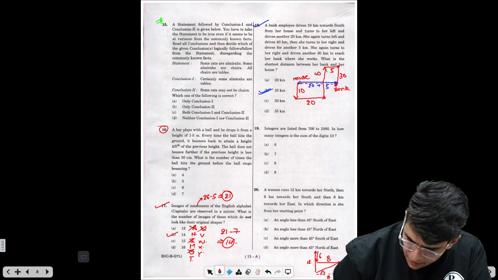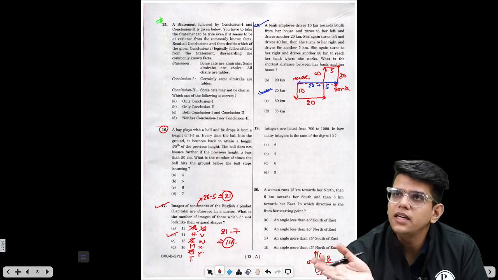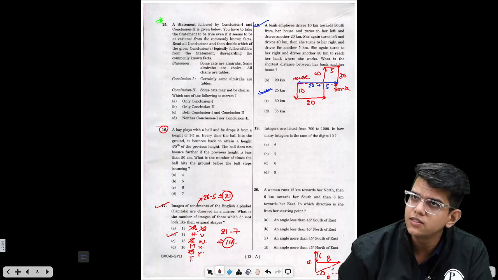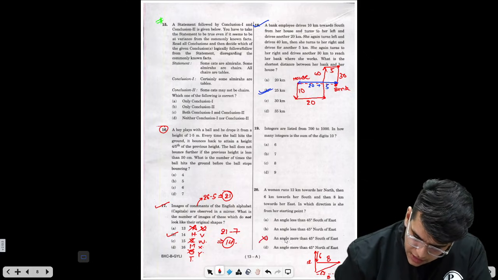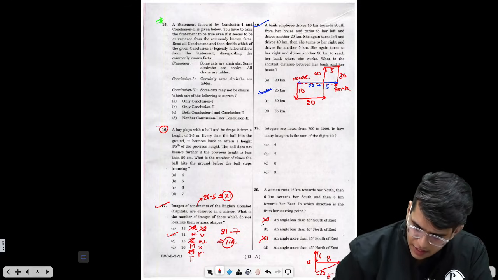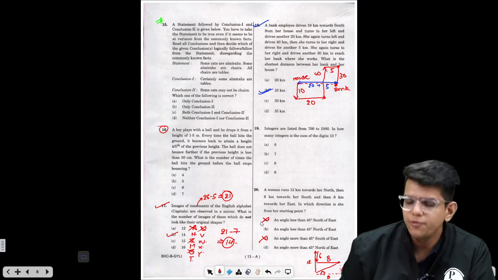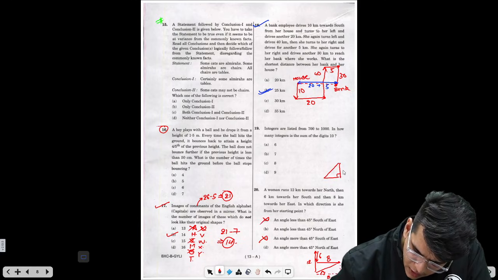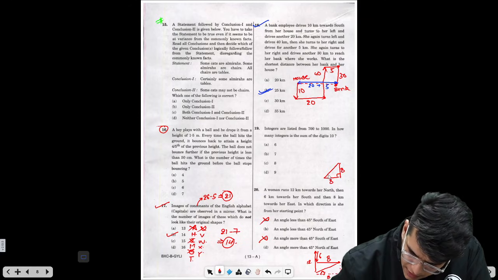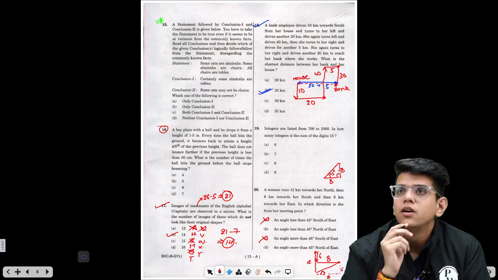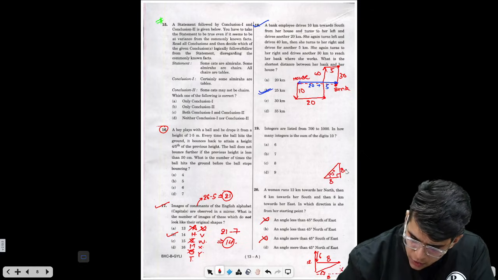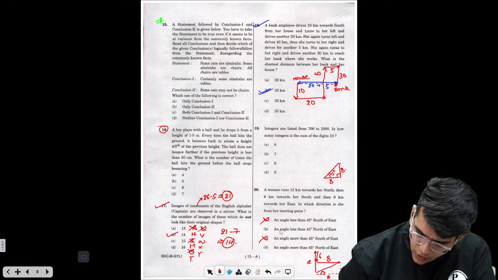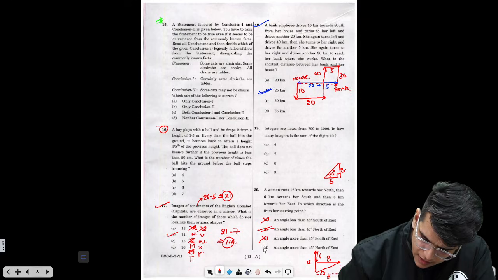Every time we calculate the angle from the east, how much north of east, right? So first of all, this direction is nothing but north of east, that is clear. So we can remove option C, south of east. We can remove option A, south of east. This is nothing but north of east. Now, if we get a right-angled triangle like this, where this is 8 and this is 8, then this angle is 45 degrees. But here the altitude is not 8 but 6. So this angle will be less than 45. So an angle less than 45 north of east is our answer.